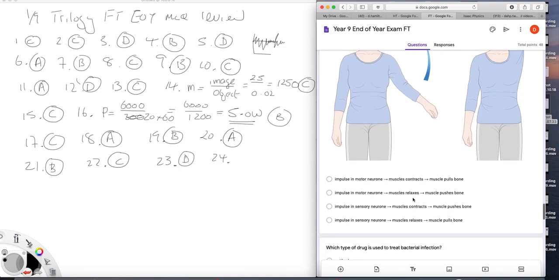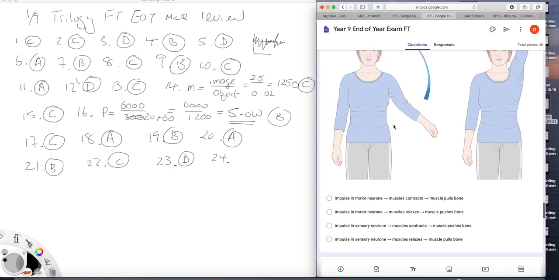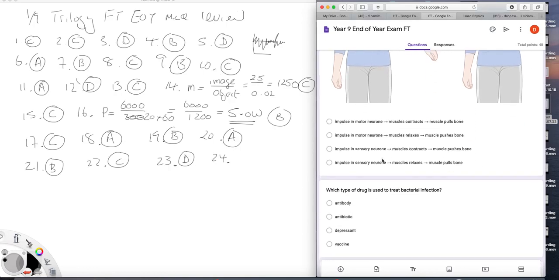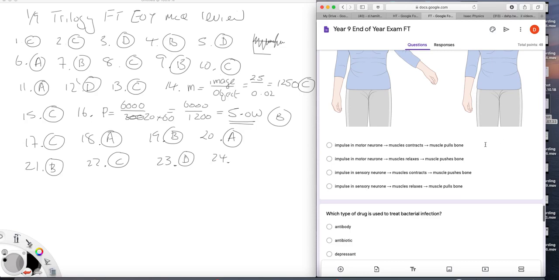So muscle relaxes is rubbish. B and D then, they don't work for this scenario. And muscles don't push bones, they pull bones. So, a motor neuron, muscle contracts, pulls bone, A.